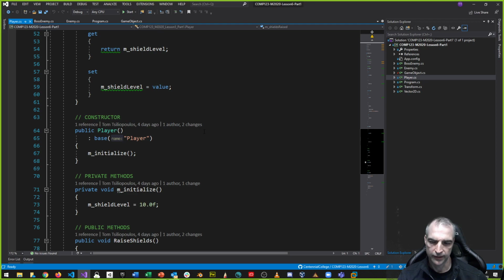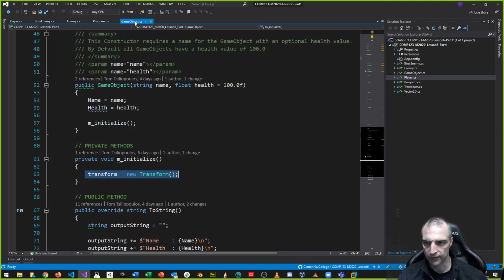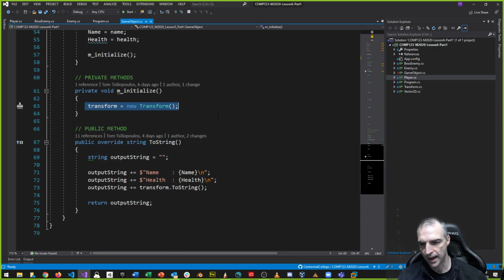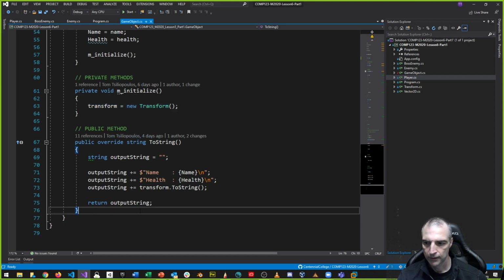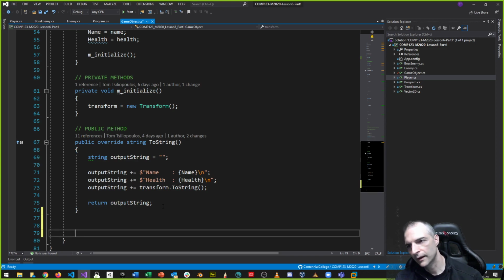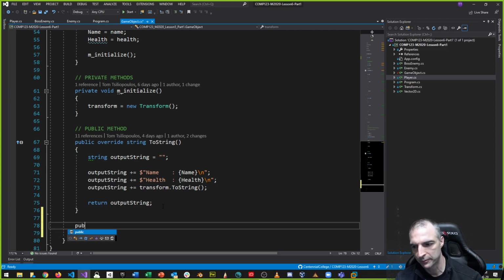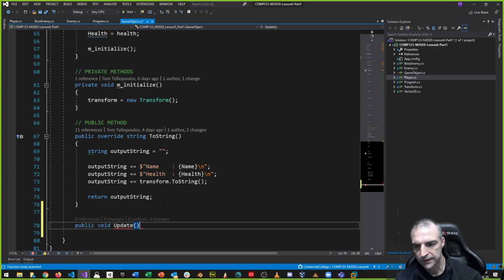The other thing that we could define is this, right? Because we can say all game objects, no matter what they are, have a start method, and they also have an update method, because I want to update their position or whatever. So let's do that. I'm looking at game object here, and I'm adding two public methods. There's a public method, it returns void, and it's going to be called update. But instead of making a definition here, I don't need to make a definition. I just need to mark this as abstract, right?